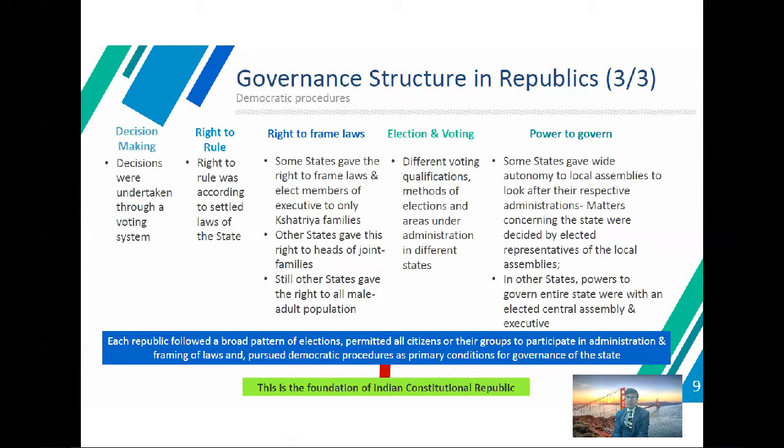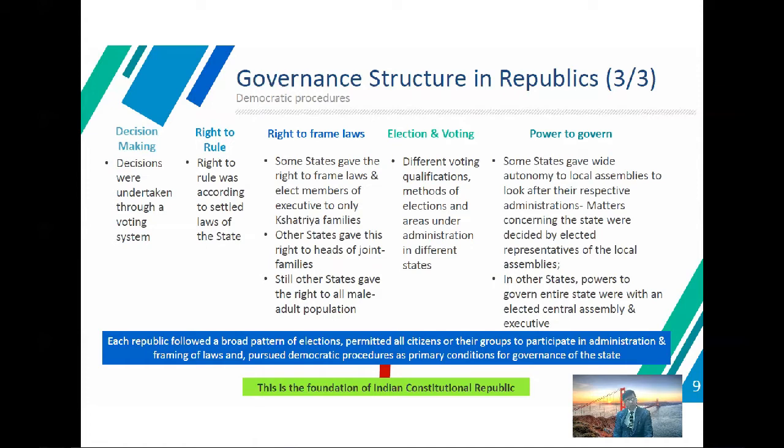Power to govern: some states gave wide autonomy to local assemblies to look after their respective administration. Matters concerning the state were decided by elected representatives of the local assembly. In other states, the power to govern the entire state was with the elected central assembly and executives.